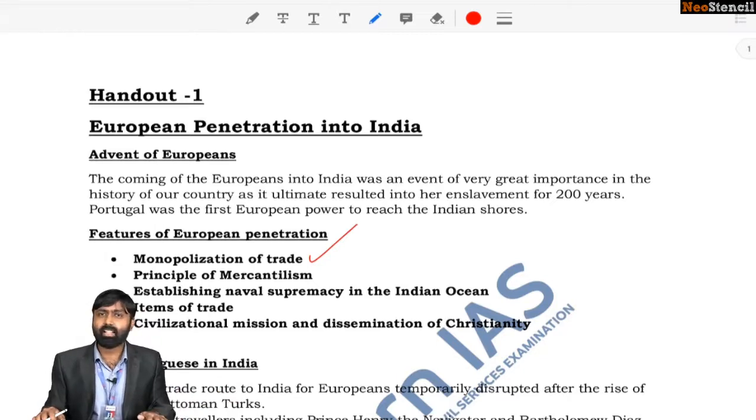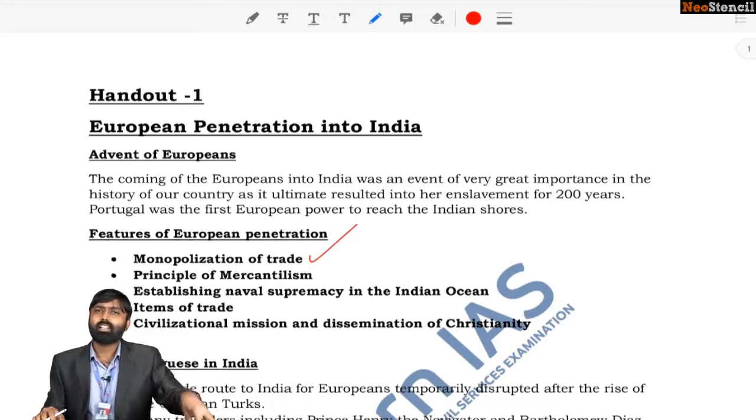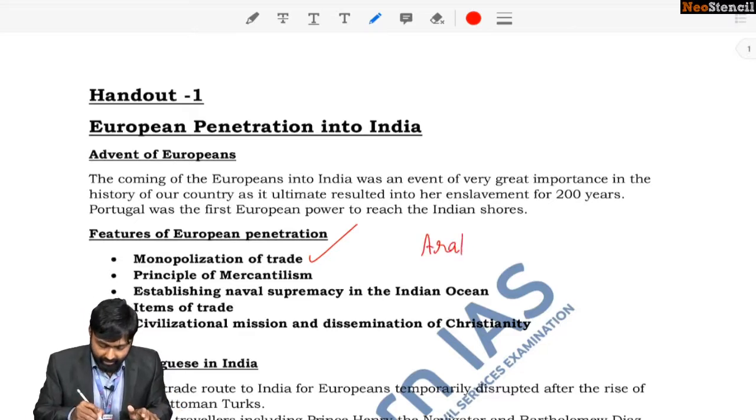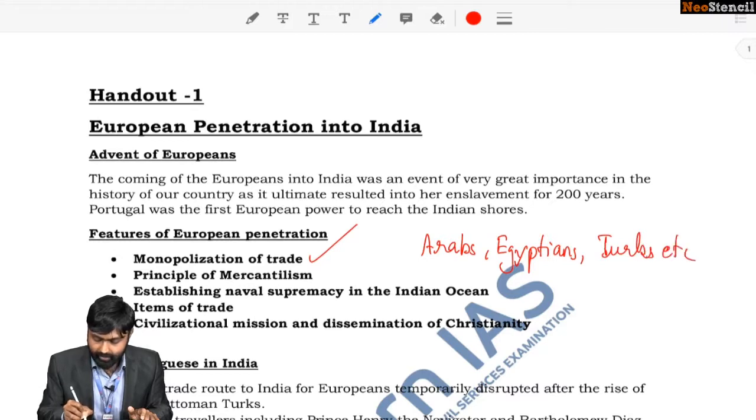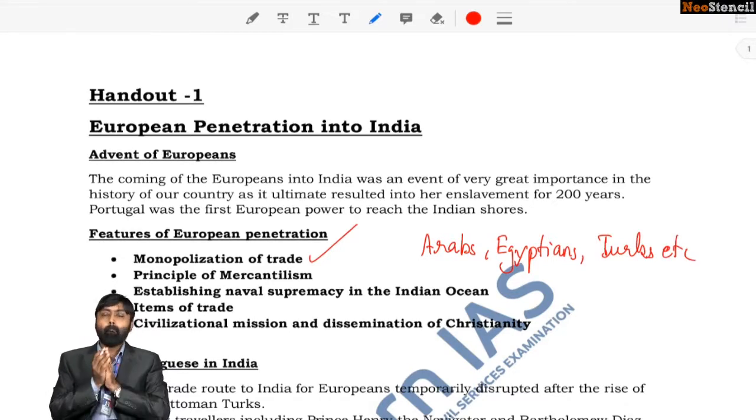Now, who are the other trade rivals who had a significant presence in India before the arrival of the Europeans? Can you tell me who are the other trading powers who are there? One, of course, the Arabs, the Egyptians, the Turks, etc.